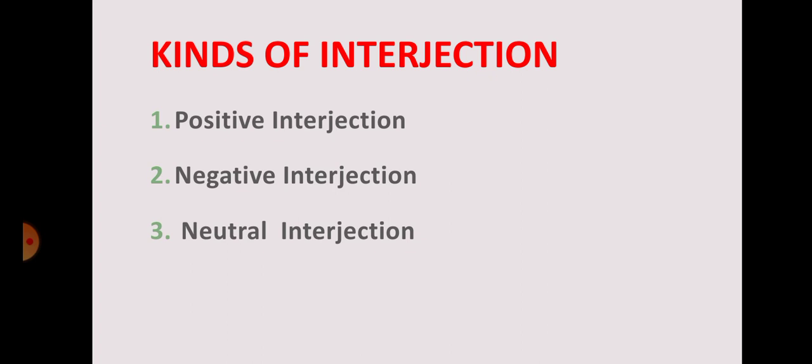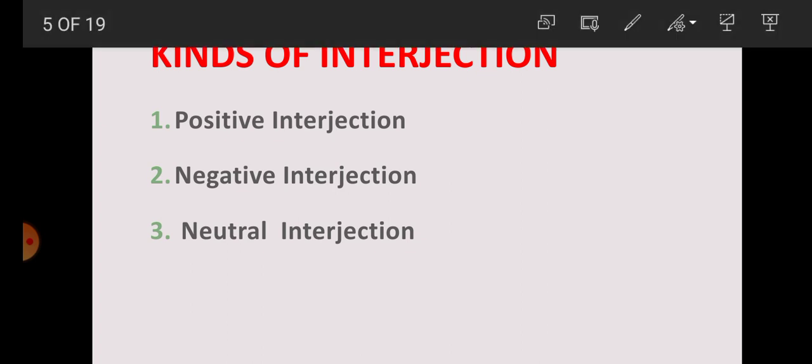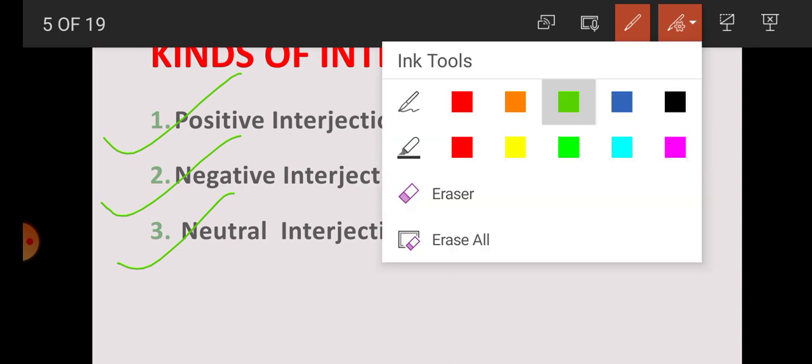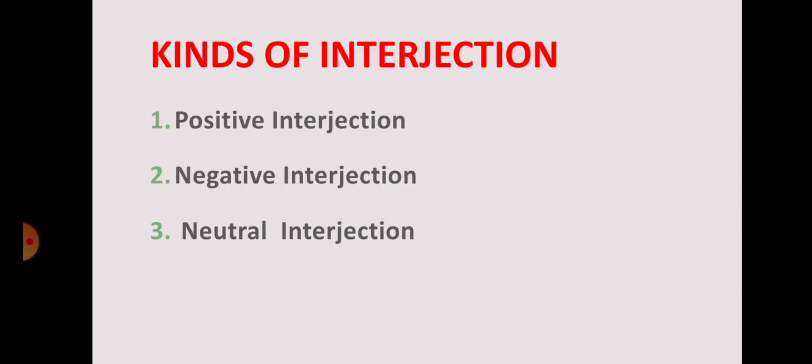Students, how many kinds of interjections are there? According to the feelings or emotions, we can divide interjections into three kinds. Number 1, positive interjection. Number 2, negative interjection. Number 3, neutral interjection. Now one by one we will read the definition of each interjection.